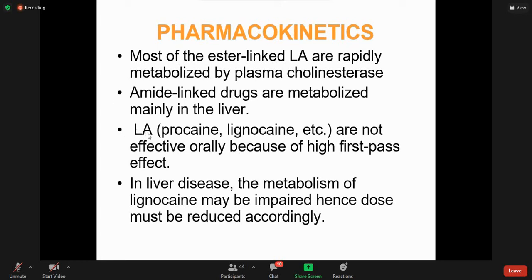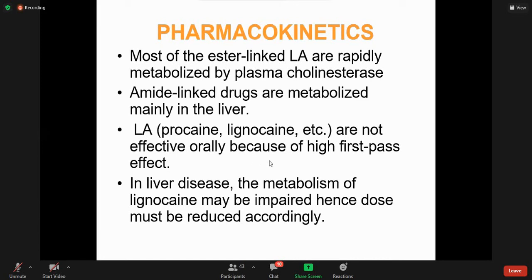Local anesthetics like procaine and lignocaine are not effective orally because of high first pass effect. Procaine belongs to the ester group and lignocaine belongs to the amide group, right? So these are the two examples that cannot be given orally. Why? Because of high first pass effect.